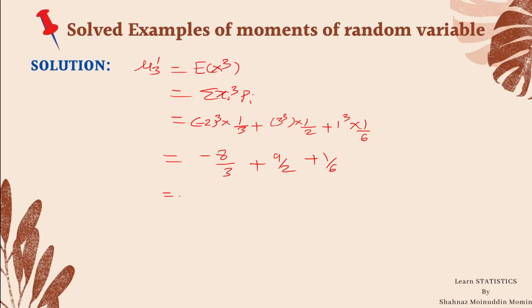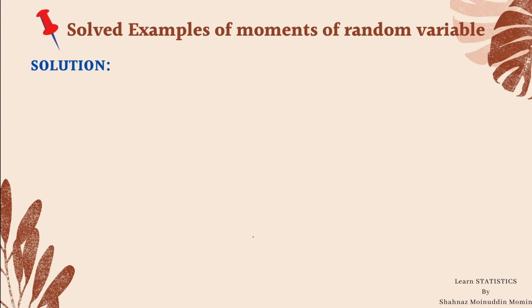By taking the LCM, we get minus 16 plus 27 plus 1 divided by 6, which is equal to 12 upon 6. So it is 2.